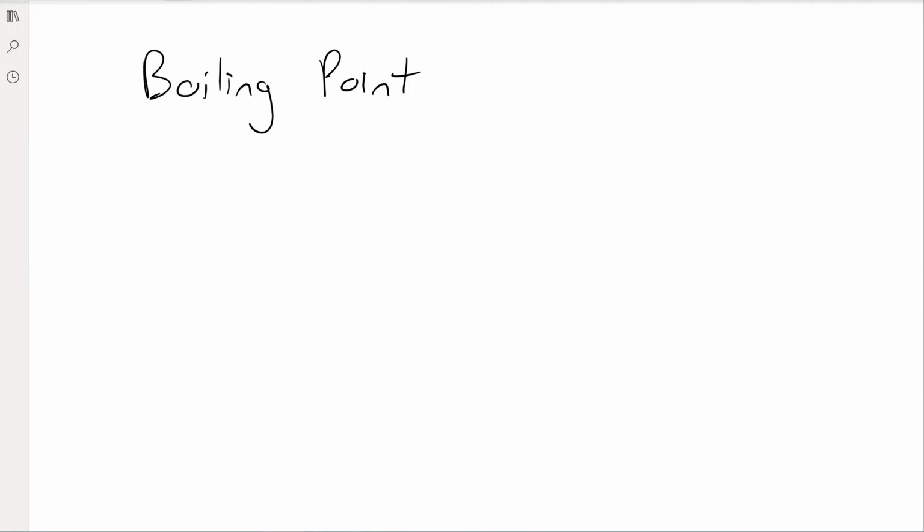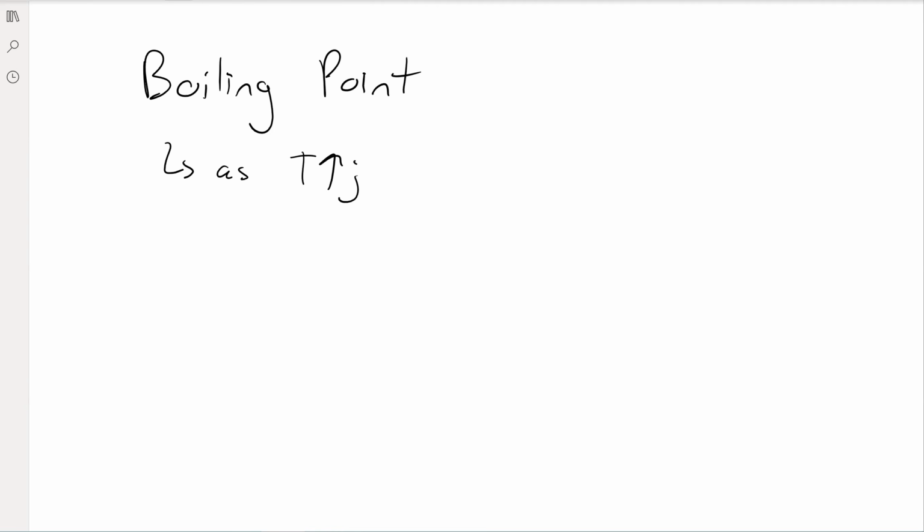All right, next up, we'll be talking about boiling point, right? So far, we've been talking about vaporization, going from a liquid to a gas. But most of the time when we see that, it's when something's boiling, right? You boil a cup of water, you see that water turn into steam, which is the gas form. So let's take a look at that a little bit.